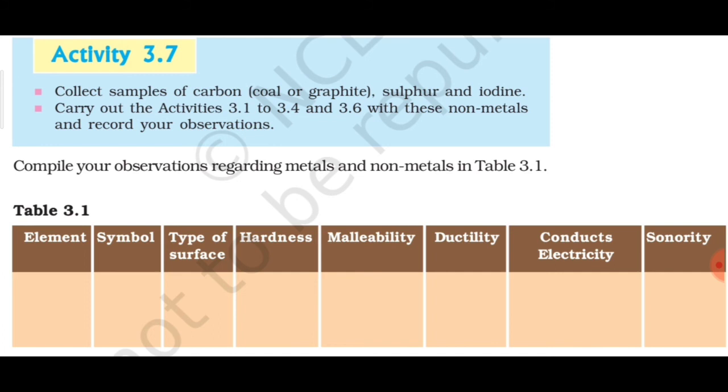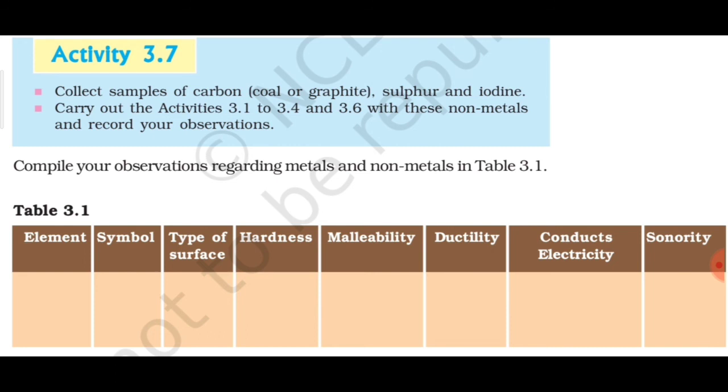For example, metals generally are good conductors of electricity, but still we have certain exceptions like lead and mercury. Apart from that, metals are very hard in nature, but still we have some metals which are quite soft, which we can cut with a knife. For example, sodium and potassium. So you will find that there are certain exceptions in the physical properties of metals and non-metals. For non-metals also, they are generally not hard, they exist mostly as gases, but still you will find that diamond is very hard in nature, and diamond is a non-metal. So there are exceptions in both cases.